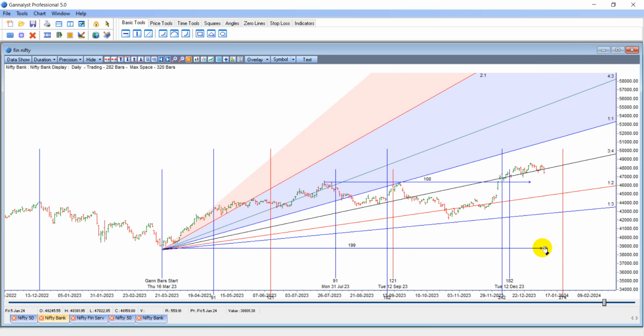Like this was near the 199th bar. That has broken the Gann angle also. So we have to combine these many things. This is the basic thing. This strategy works on any instrument.